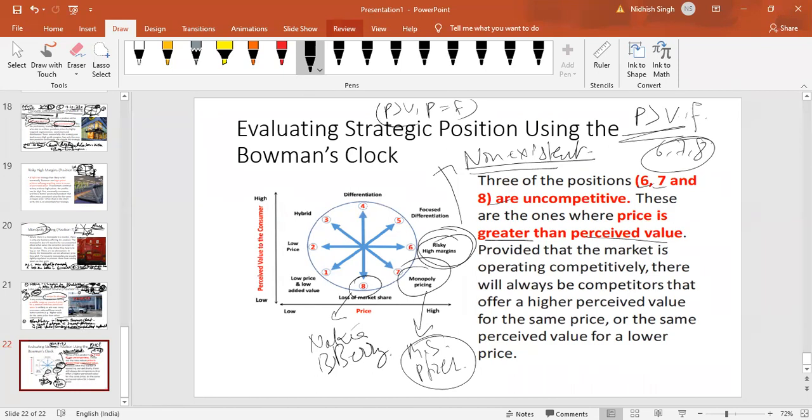Any other departing thought? No, sir. All right. So in the next discussion, we will jump to the Ansoff matrix. And with that, we'll finish chapter number 5.